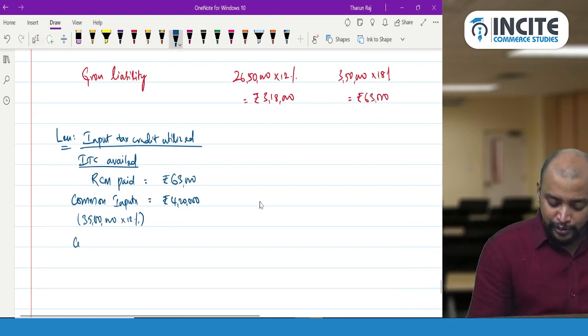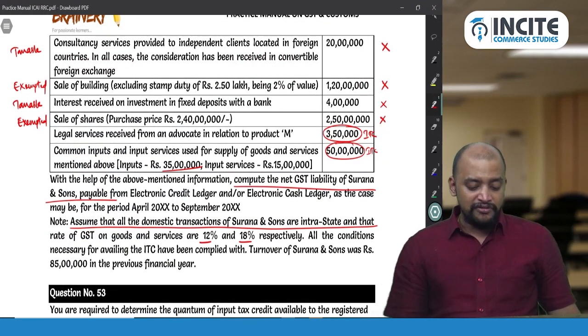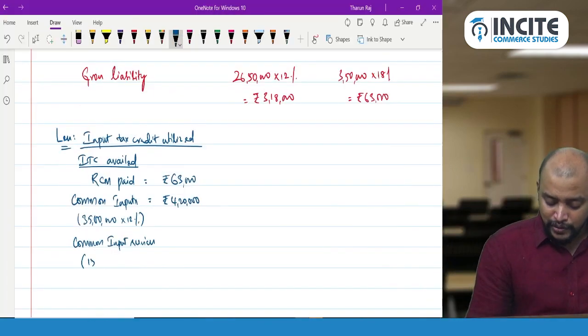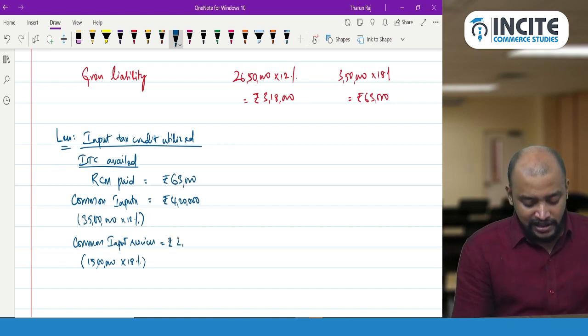Thereafter common input services. What is that common input services? If you see here, 15 lakhs into 18% will come to 2,70,000.